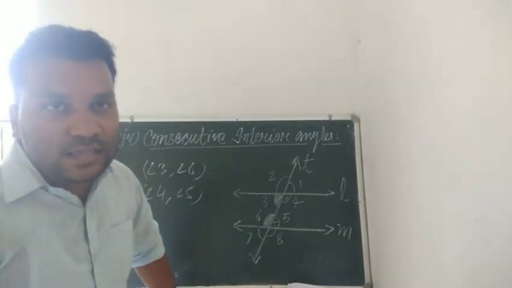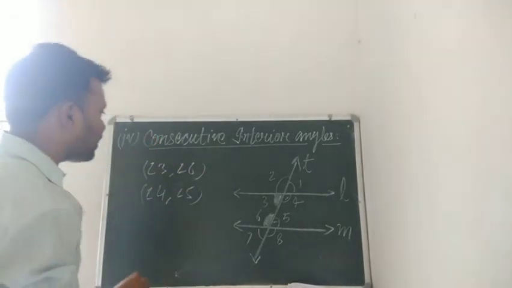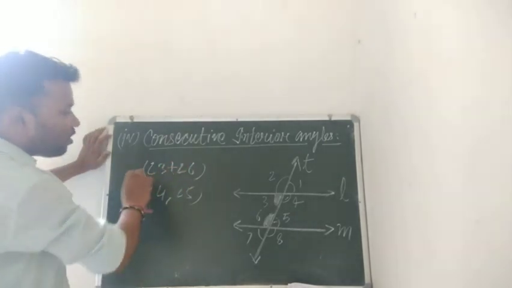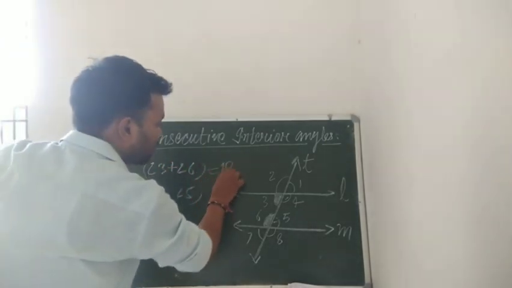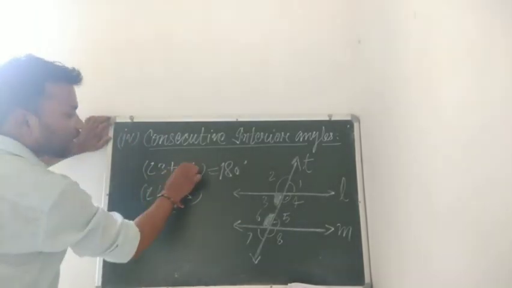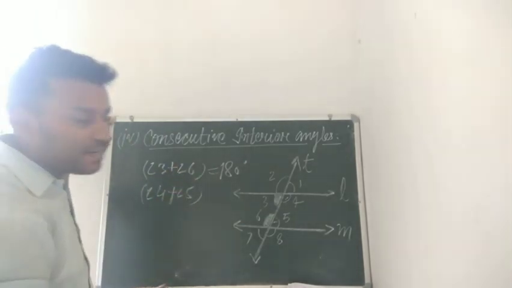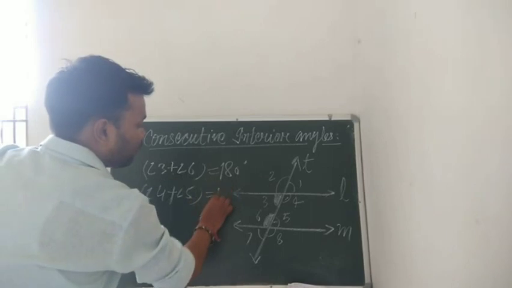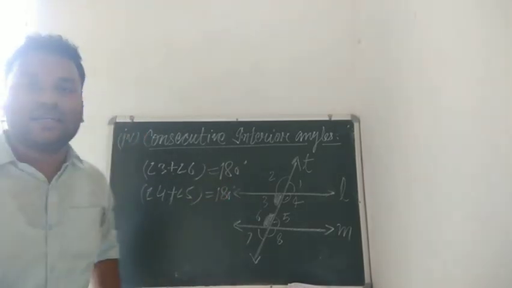And there is a property related to consecutive interior angles: the sum of a pair of consecutive interior angles is always 180 degrees. That is, angle 3 plus angle 6 will give us 180 degrees, and angle 4 plus angle 5 will also give us 180 degrees.